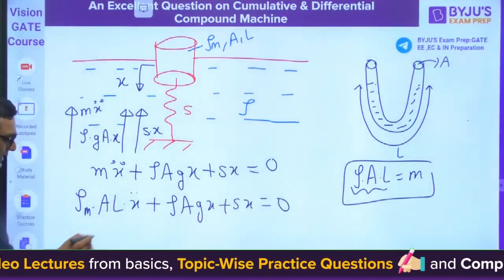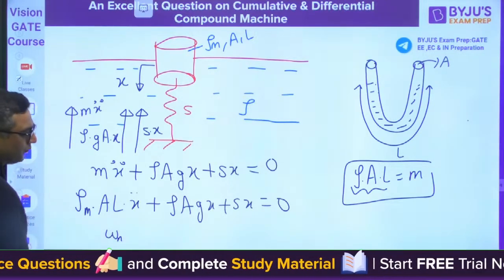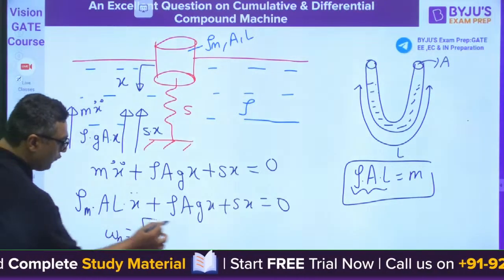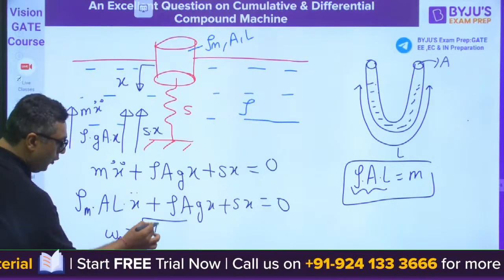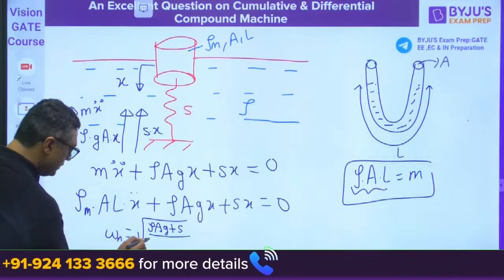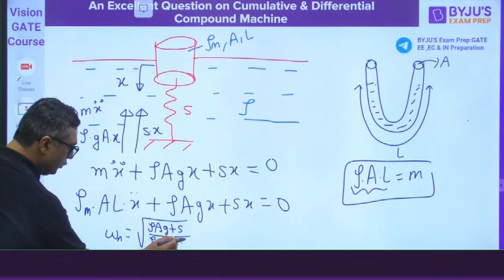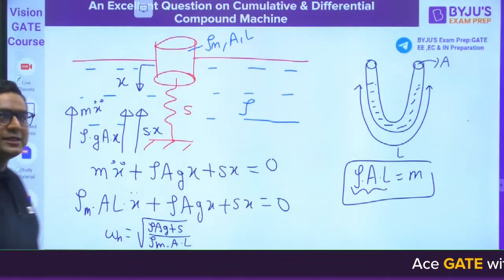This time you cannot cancel the A, so you will be having omega n is equal to square root of (rho A g plus s) divided by (rho m into A into L). This will be the answer.